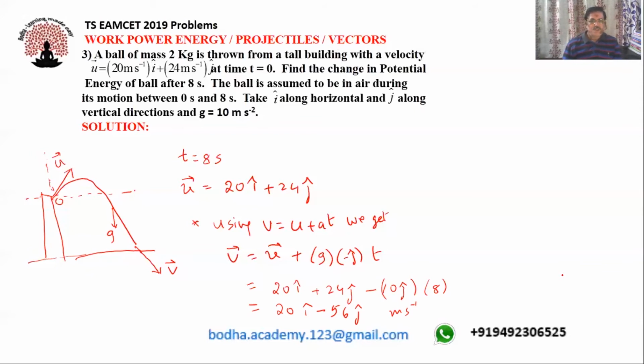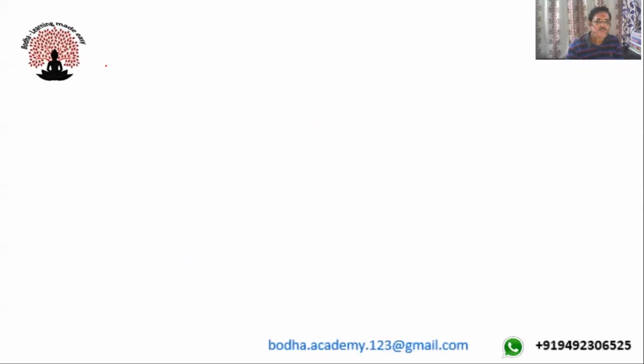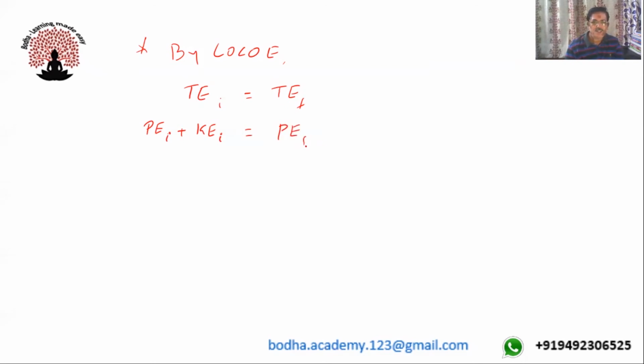Now the question is, what is the change in potential energy? By the law of conservation of energy, total energy at the starting point equals total energy at the final point. Total energy is the sum of potential energy plus kinetic energy. So initial potential energy plus initial kinetic energy equals final potential energy plus final kinetic energy.